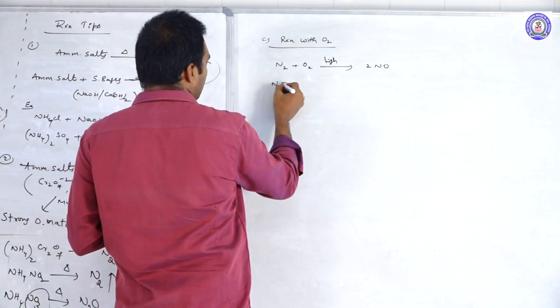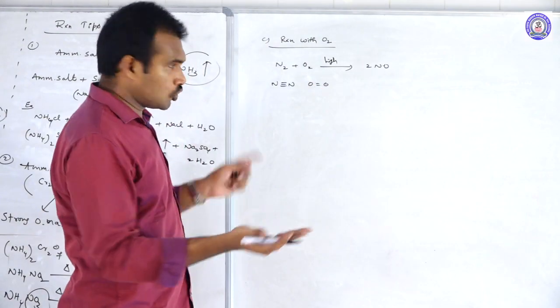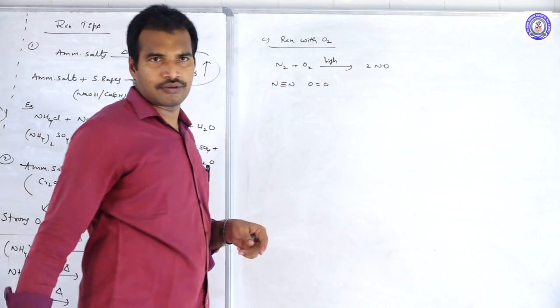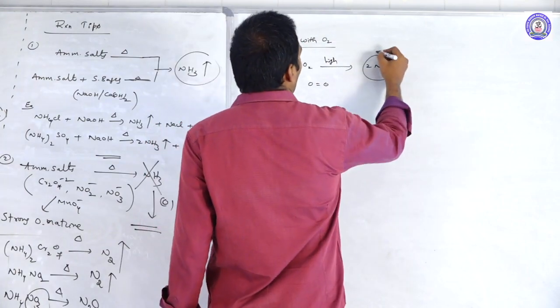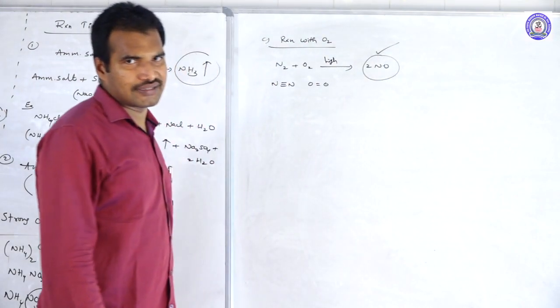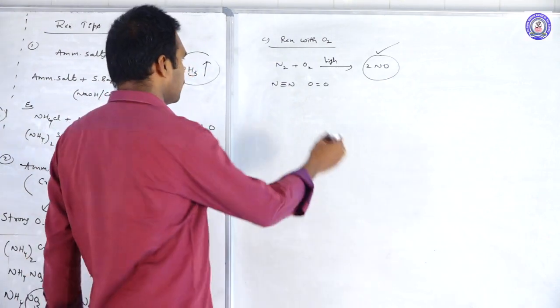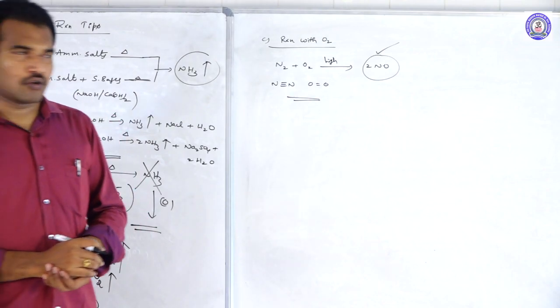Why? Because between nitrogen atoms there is a triple bond, and between oxygen atoms a double bond. To react, we must first break the triple bond and the double bond. Then they produce NO gas, nitric oxide. So these are the chemical properties and preparation methods of nitrogen.